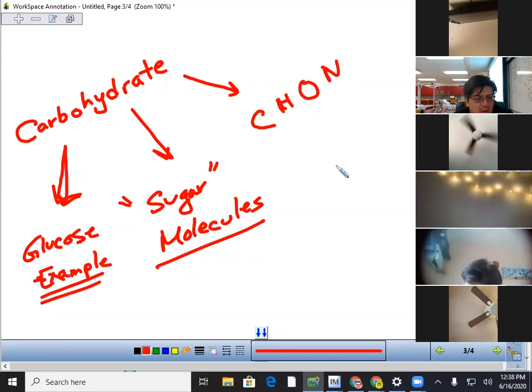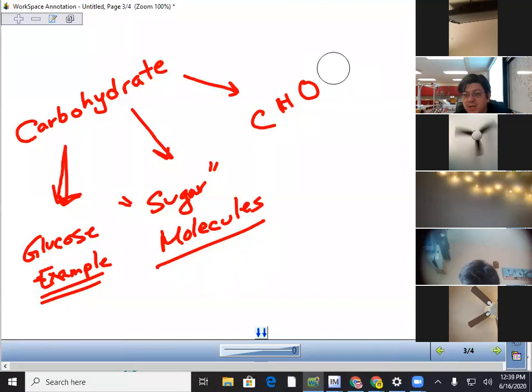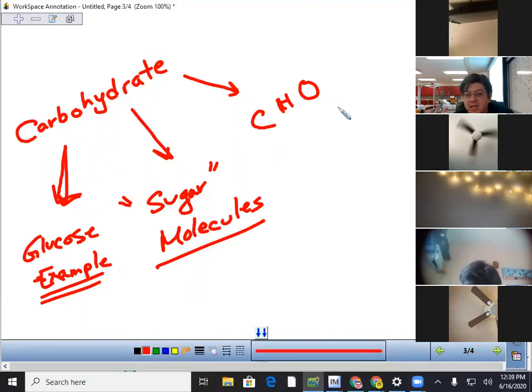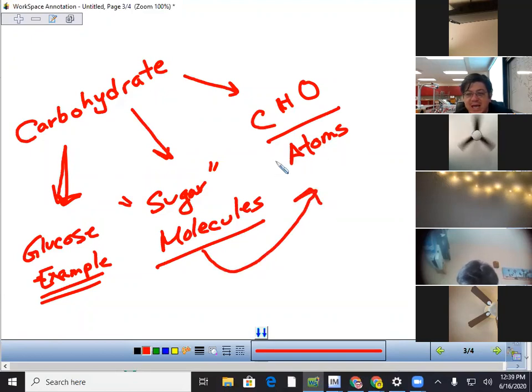Oh, no. You sure? So yes, they do, or yes, they don't? Yes, they don't. Very good. They don't have nitrogen. That's number one. Okay, good. So carbohydrates have these atoms. A carbohydrate is a molecule that is made up of these atoms.